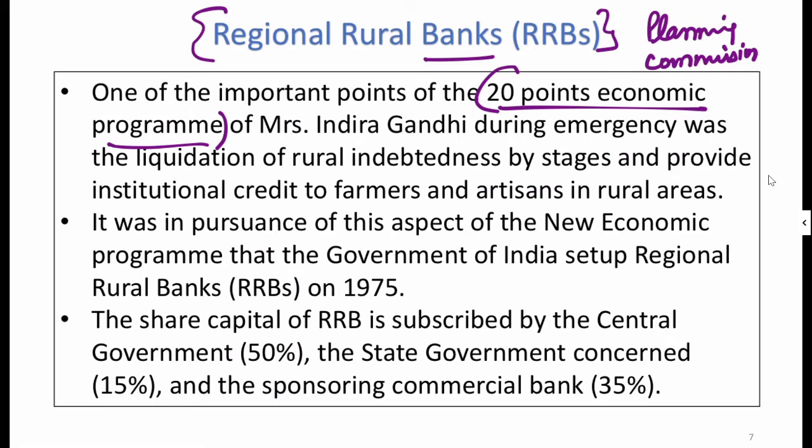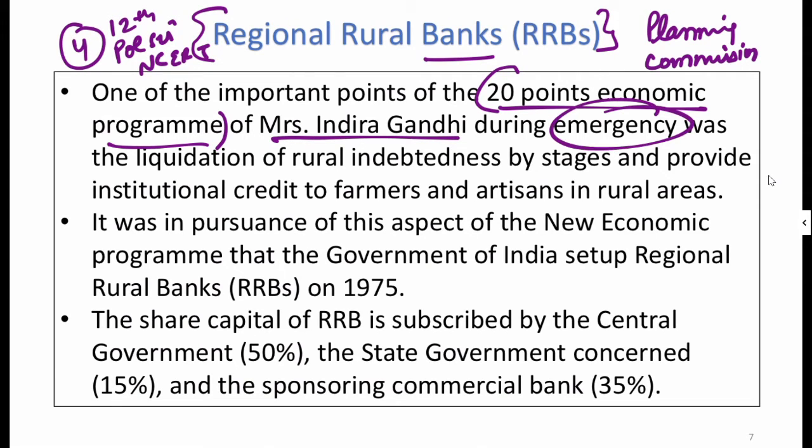Now it is more specifically given in a chapter, I think the 4th chapter of the 12th class political science NCERT, of Mrs. Indira Gandhi during the emergency was a liquidation of the rural indebtedness by. Now this is a word, so try to understand what he is trying to say.